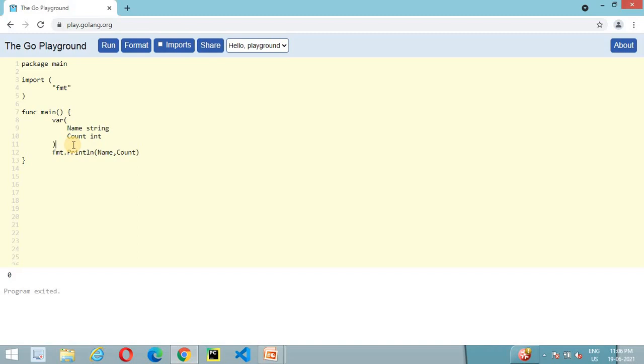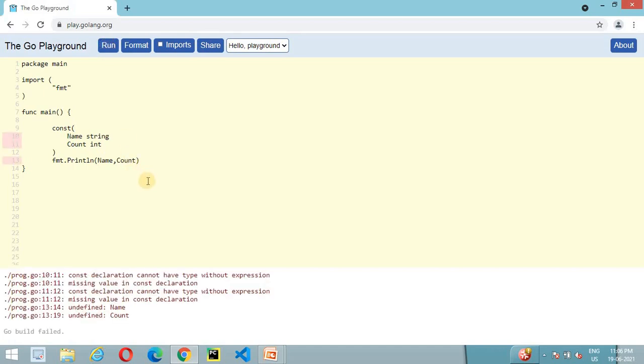I think we discussed this in an earlier video as well, where we discussed how we can declare a variable. So let's declare a constant block variable. If we try to execute this program, it will raise a compile time error. Let's try first. So what is the difference here? Here we declare two constant variables, but without assigning any value.